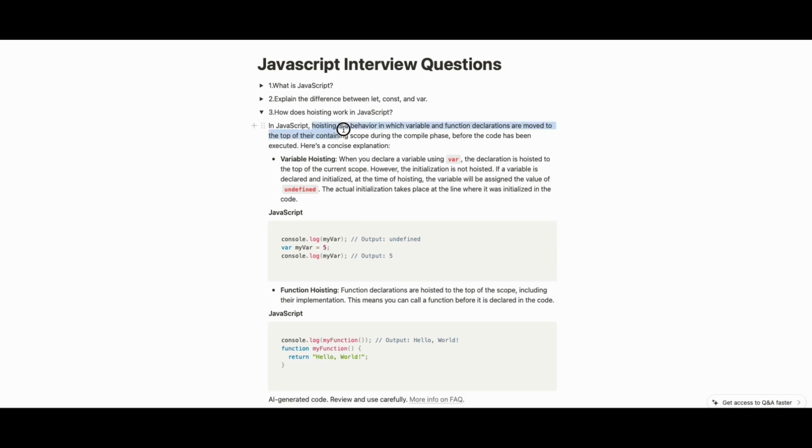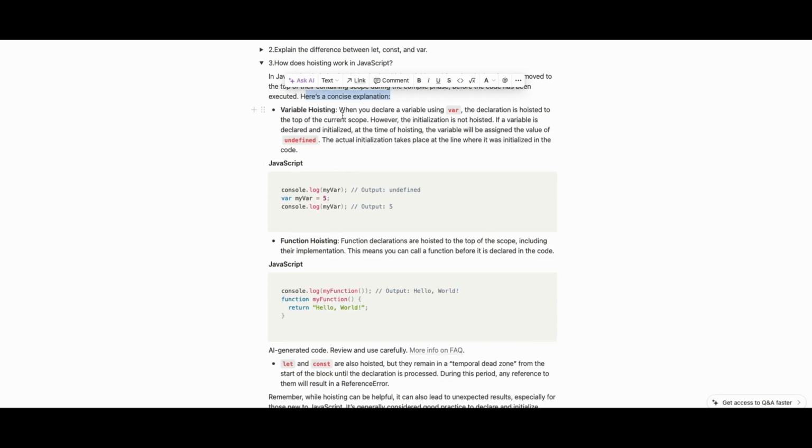In JavaScript, hoisting is a behavior in which variable and function declarations are moved to the top of their containing scope during the compile phase. Yes, as I was saying before, code gets interpreted before the code has been executed. This is a concise explanation. Okay.